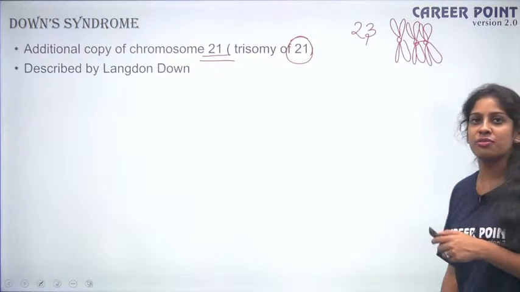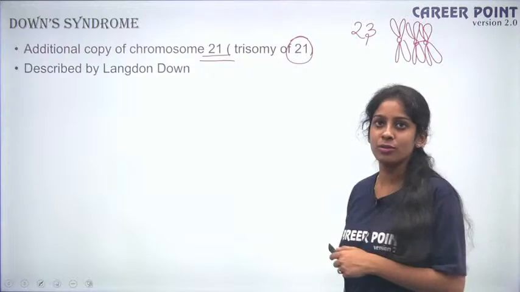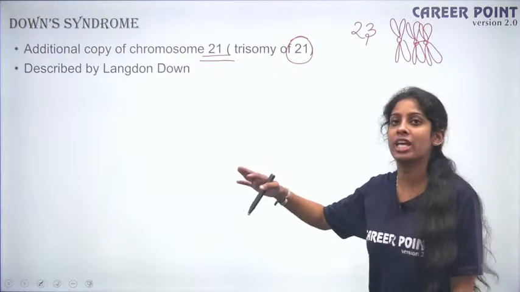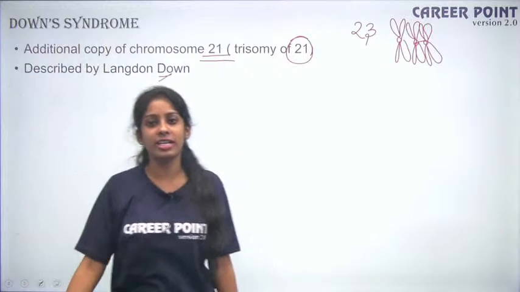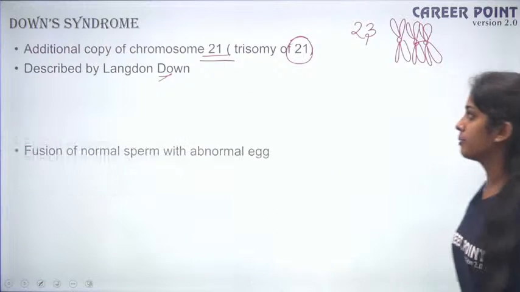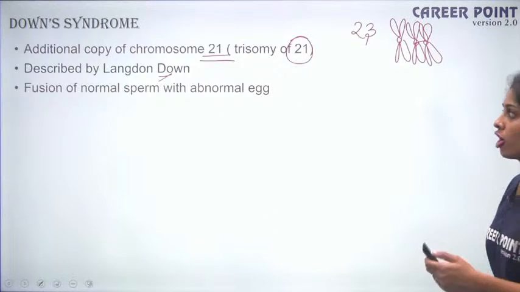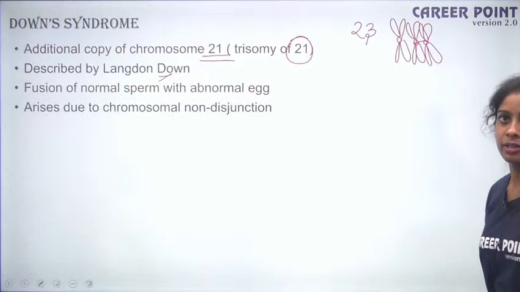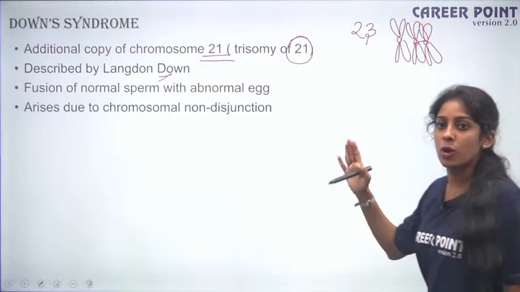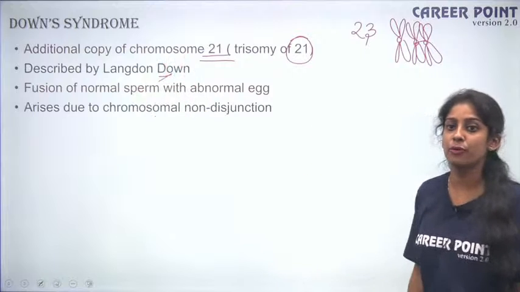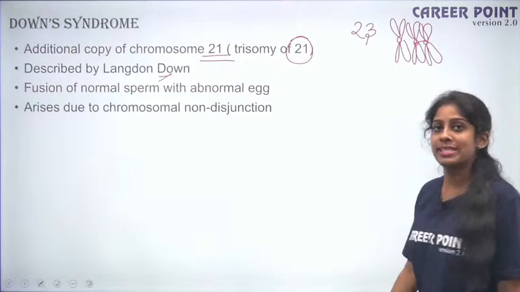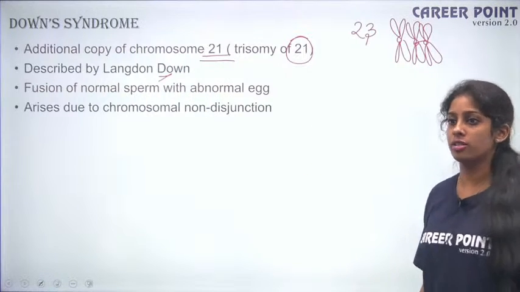Fine. This was first described by Langdon Down, so in honor of his name, we kept it as Down syndrome. It's the name of a person, so next time when you write, ensure the D is capital. That is how you write a person's name. So it is a fusion of a normal sperm with an abnormal egg. The egg will have an extra copy of chromosome 21, and hence when it fuses with your normal sperm, it produces an additional copy. Basically it is due to chromosomal non-disjunction.